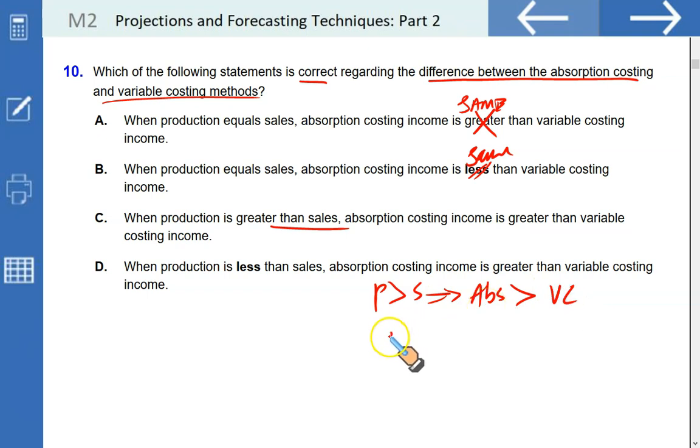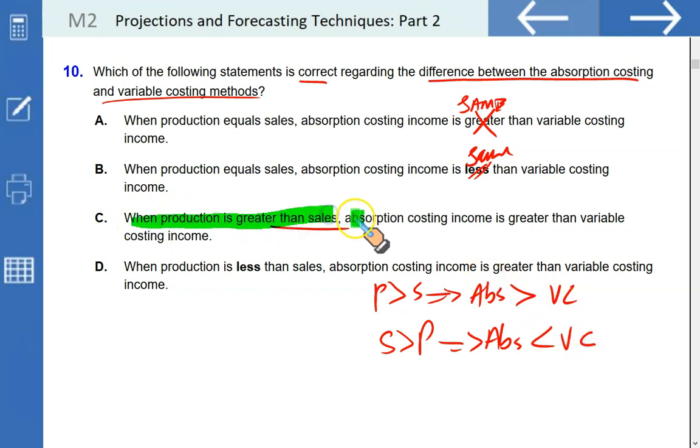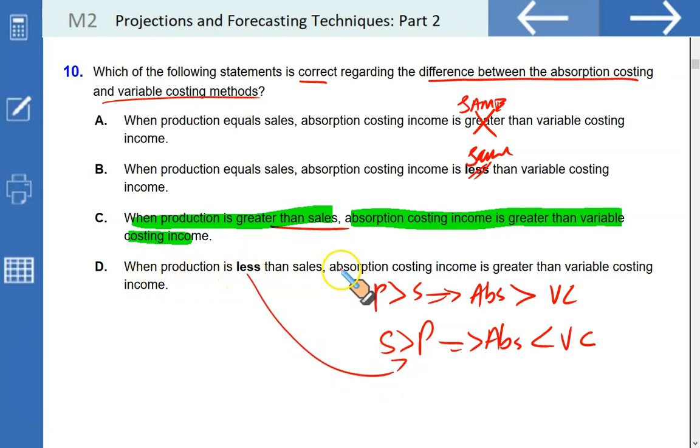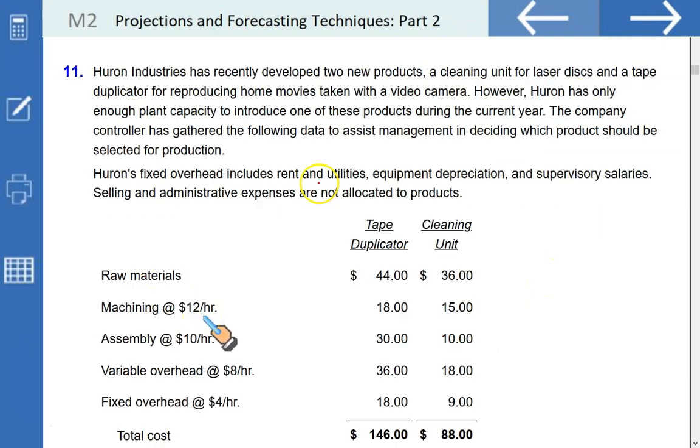That's what we discussed. And whenever sales are more than production, absorption costing profit would be less than variable costing. So this is the perfect description. When production is greater than sales, absorption costing income is greater than the variable costing income. And what about the last option? When production is less than sales, absorption costing income is greater. No, it is less than the variable costing income. This is incorrect as well.